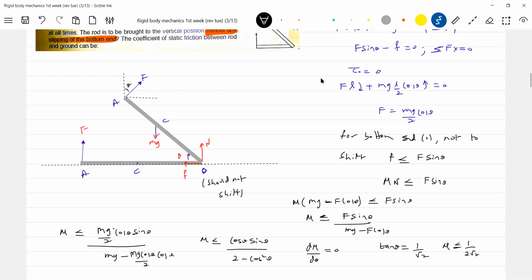1 by root 2, 0.35 like that. Mu should be 0.35.